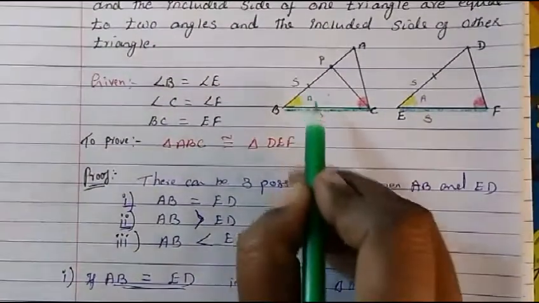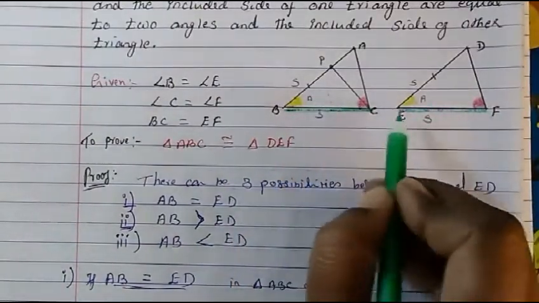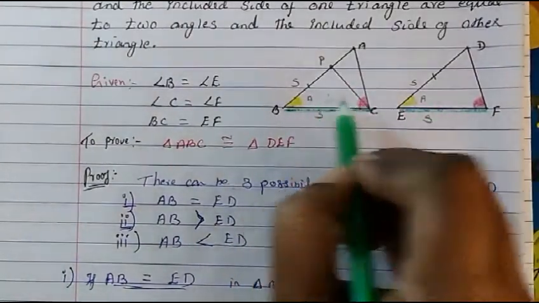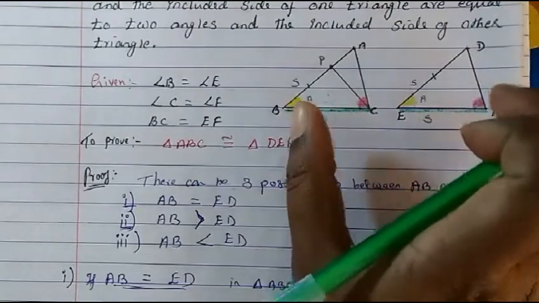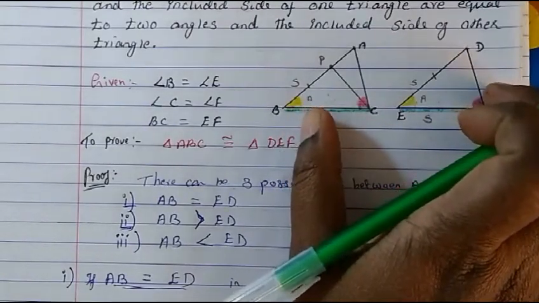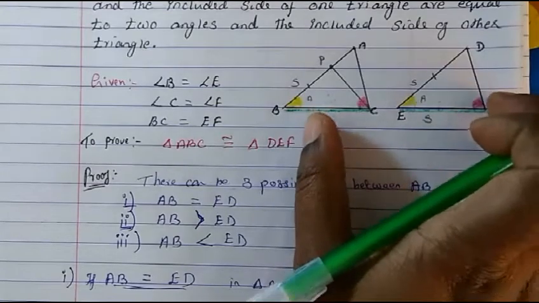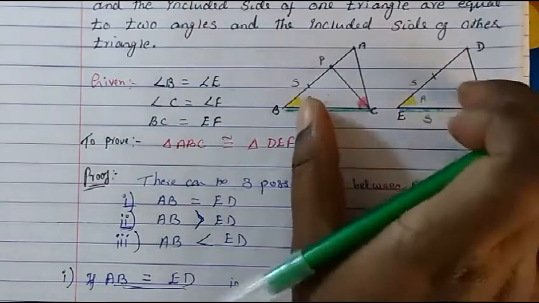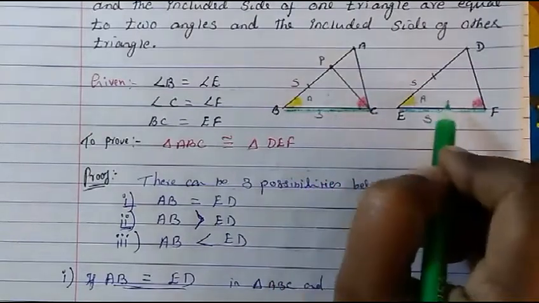So by side angle side criteria, these two triangles become congruent. So if these two triangles are becoming congruent, what is the meaning? That means the remaining parts will be corresponding parts of the congruent triangles, because when we say two are identical, then the remaining sides also will be identical.